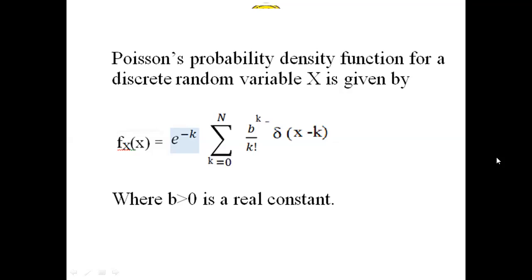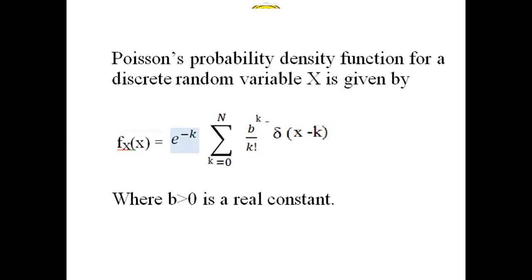The formula for the Poisson's density function is small fX of x equals e to the power minus b, summation k equals 0 to N, b to the power k by k factorial, del of x minus k.